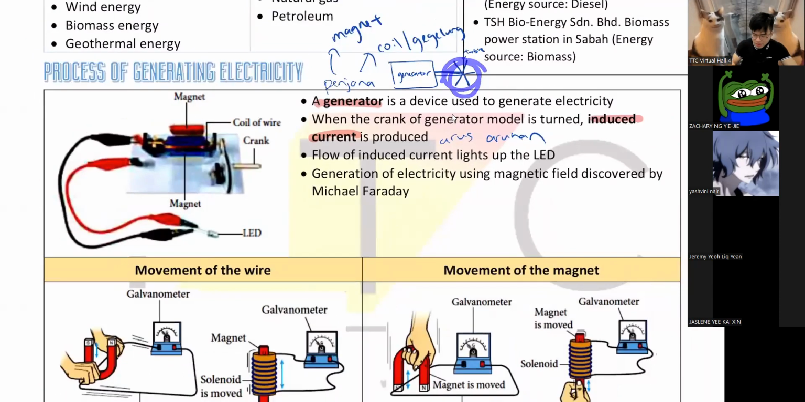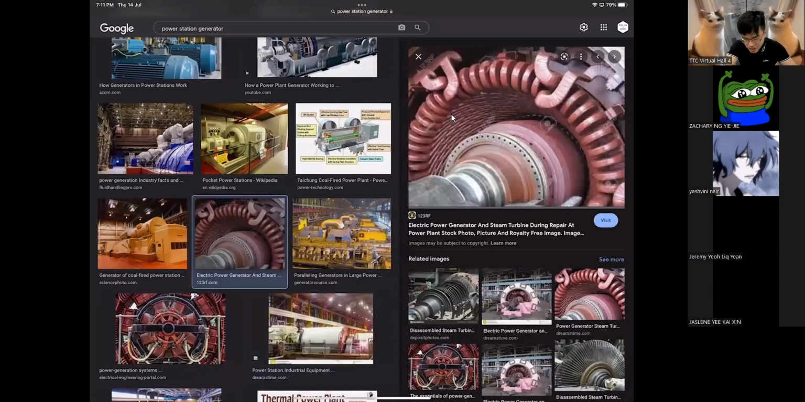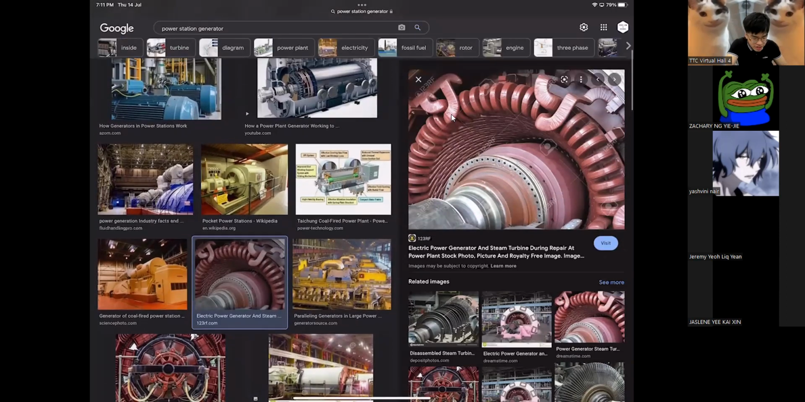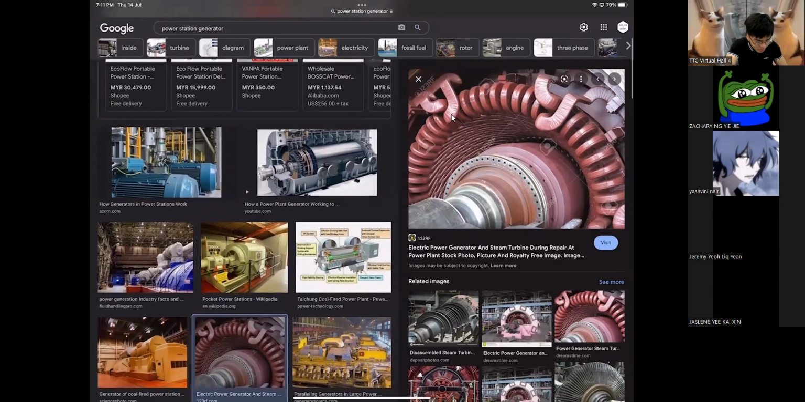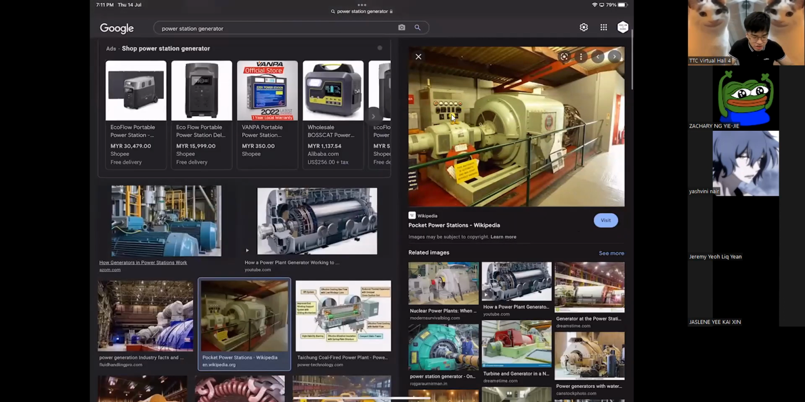Anyway, how do we spin this turbine? Let me show you a turbine. This is the inside of a generator. Can you see the middle? That's the magnet. And the surrounding, the brown color one, that's the coil. All generators work the same way. I don't care how big they are or how small they are. It's the same concept.